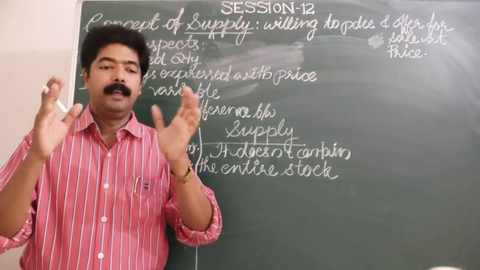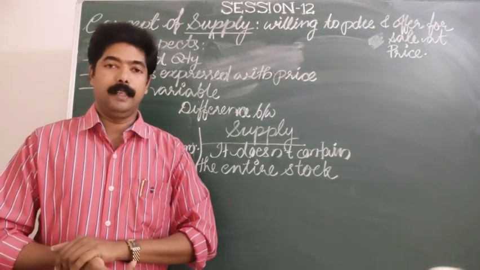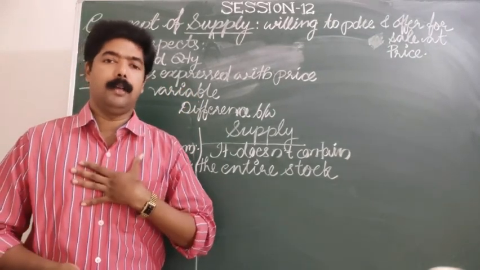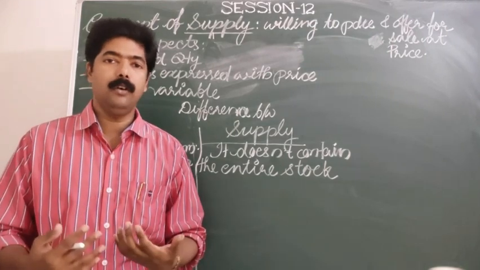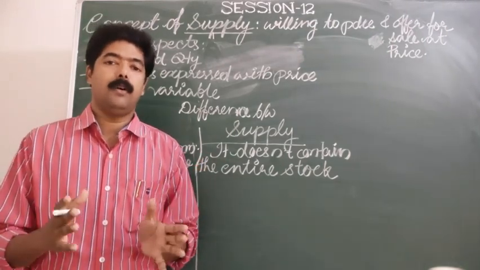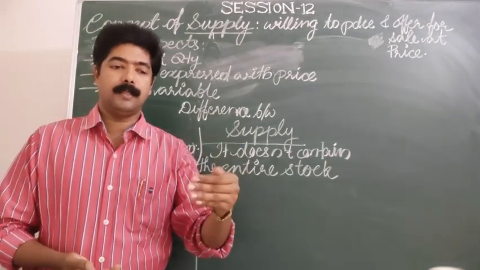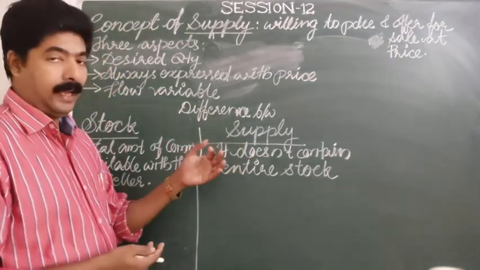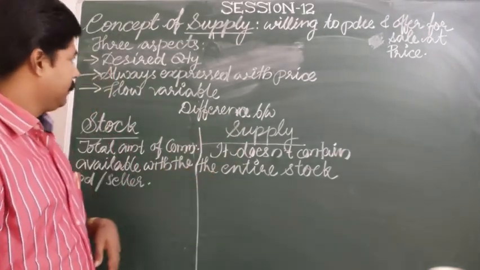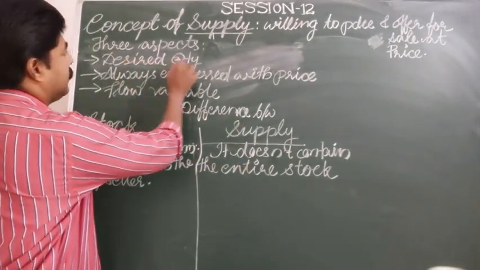So supply is a desired quantity. Being the supplier, I must know what amount of a commodity is to be supplied in a particular market.